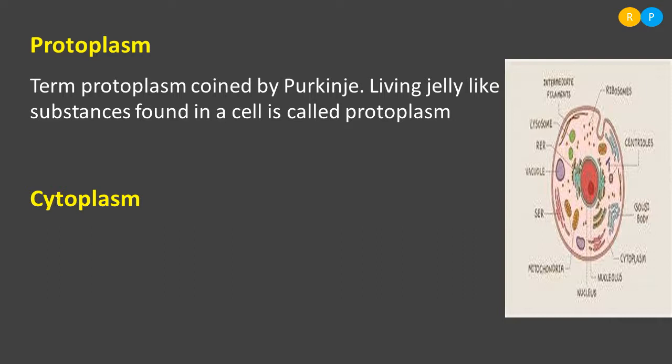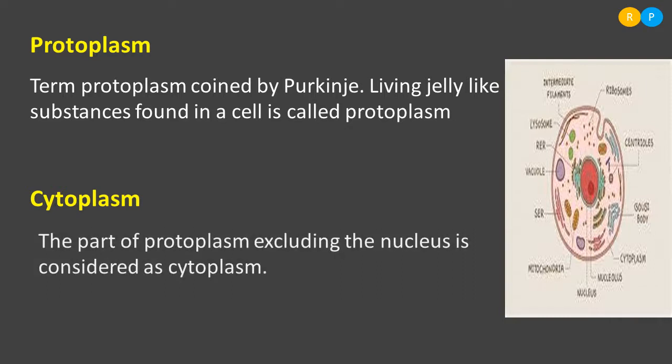Understood? And what do you mean by cytoplasm? Cytoplasm is also a jelly-like substance, but the cytoplasm is just a part of protoplasm excluding the nucleus. So we are not considering the nucleus in the cytoplasm. When we are talking about only the things present in the fluid-like substance, that is named as cytoplasm. Understood now? Cytoplasm is nothing but a part of protoplasm.